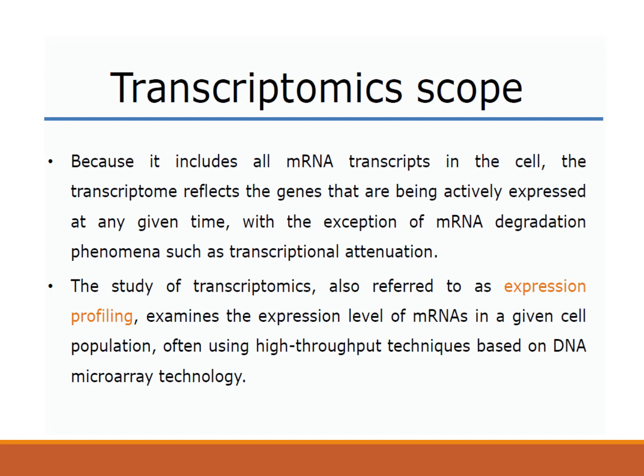So it is not necessary that all the genes will be expressed at that particular time. At any given time, you will only focus on the transcriptome of the genes which are actively being expressed. But there is one exception: some of the mRNAs produced by the genes may degrade due to transcriptional attenuation.